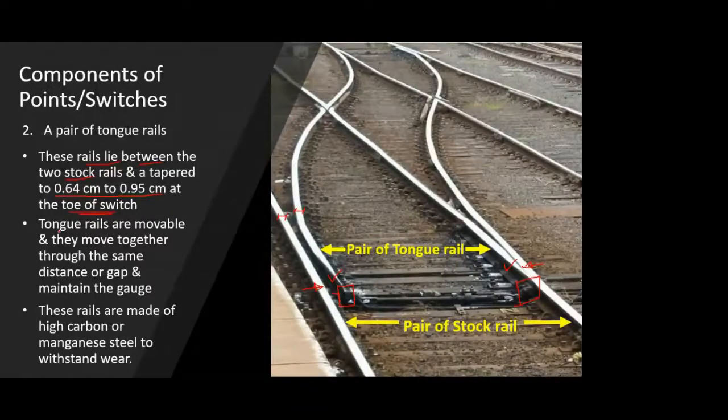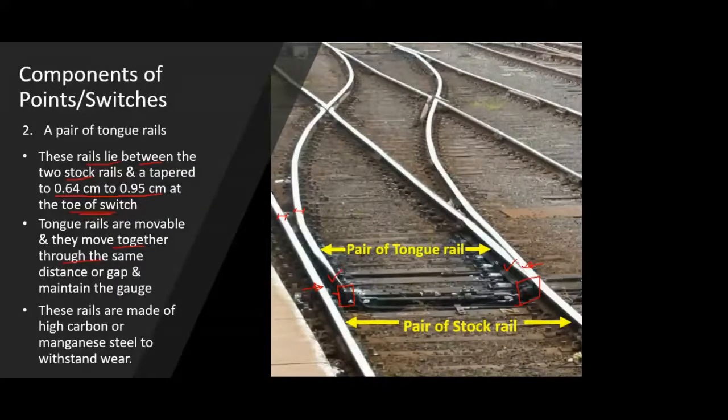And of course, we know that tongue rails are movable because you have to allow the movement of the wheel of the railway from one track to another. So for that purpose, obviously you need to move the tongue rail. So it's a movable part, and they move together. It's not like one of the tongue rails moves on the left side and another moves on the right side.